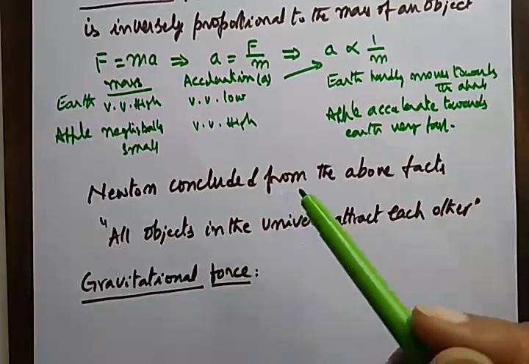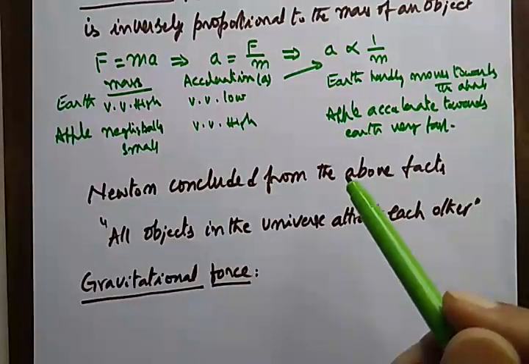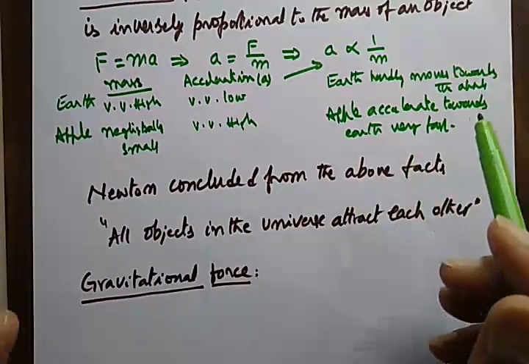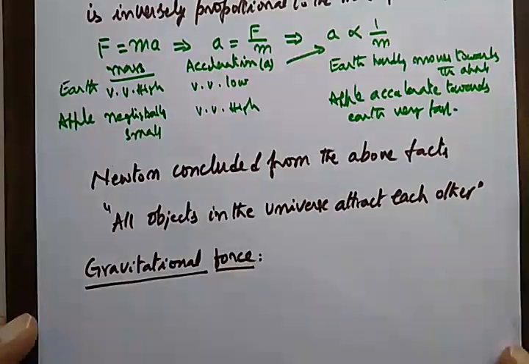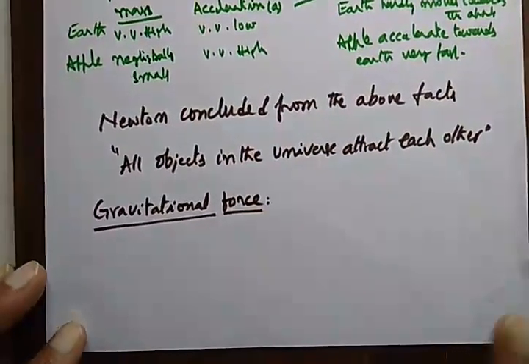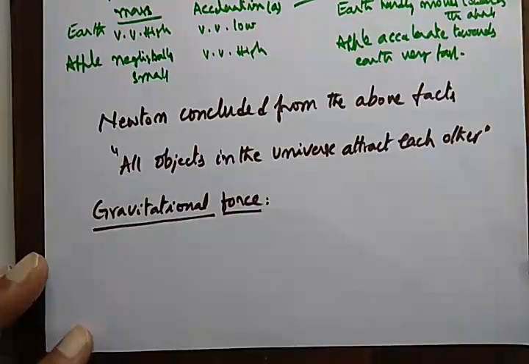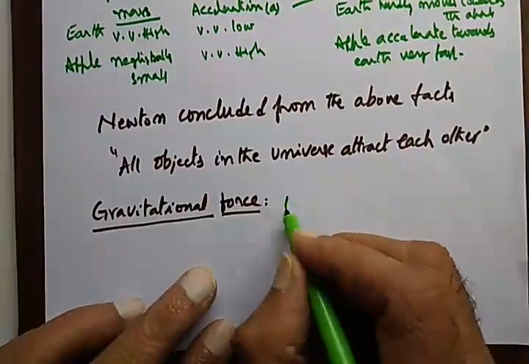In the case of moon also it is the same. Earth and moon: moon is relatively very, very light compared to earth. So you will not see moon falling towards the earth. So with this, Newton first formulated a definition for gravitational force. It goes like this.